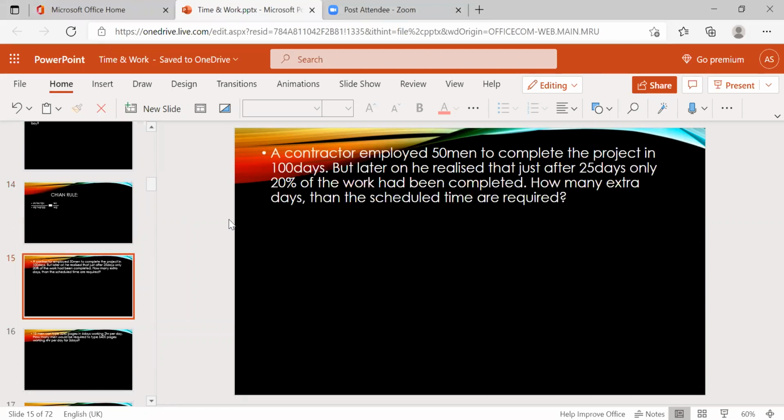First of all, a basic question to understand this. Actually, it is not going to use the formula. Just read the question first. A contractor employed 50 men to complete the project in 100 days. But later on, he realizes that just after 25 days, only 20% of the work had been completed.